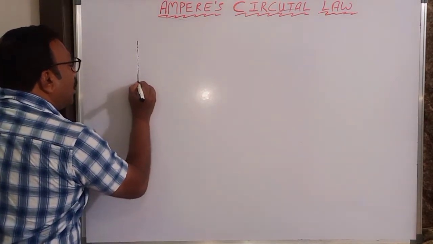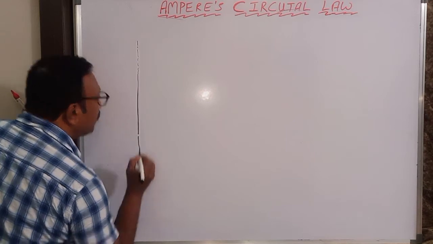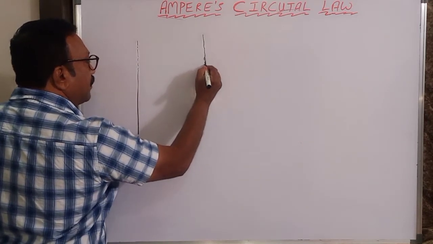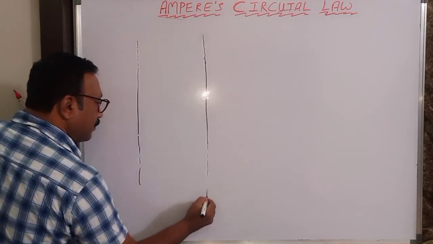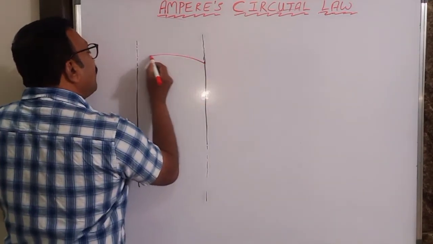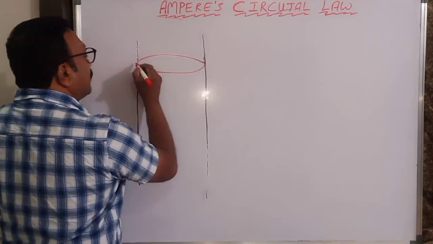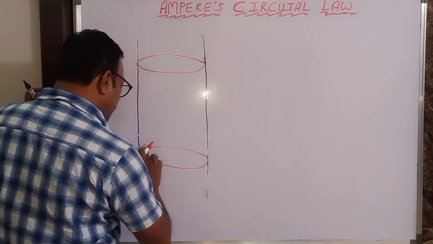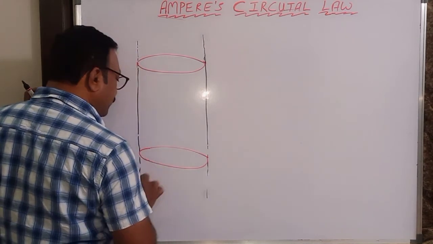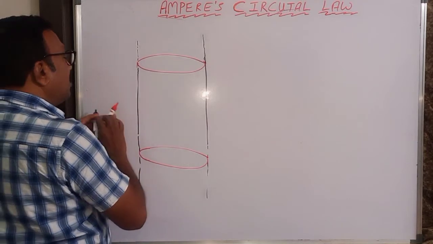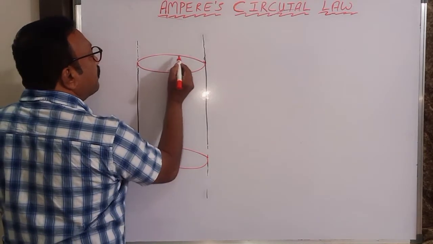Right. So I have a hollow pipe here. The current is flowing on the walls of the hollow pipe.